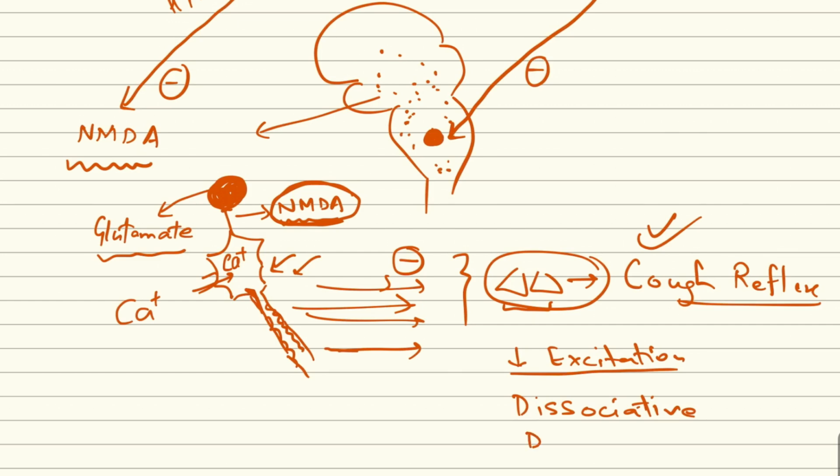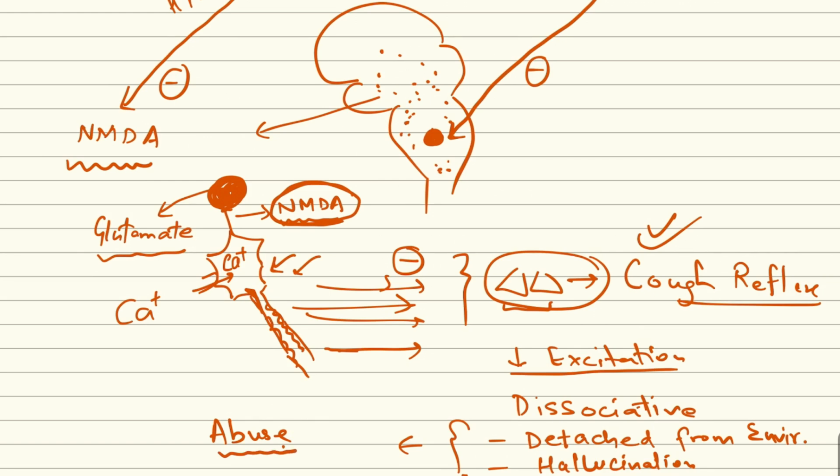At high doses the patient can get detached from the environment and can also have hallucinations. This property is used by many drug abusers with dextromethorphan. So the patient can abuse dextromethorphan because of its dissociative effects at high doses, due to the blockage of NMDA receptors.